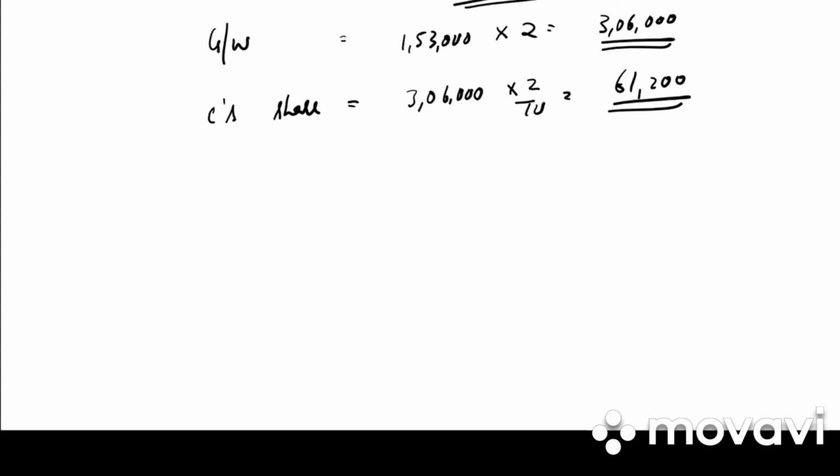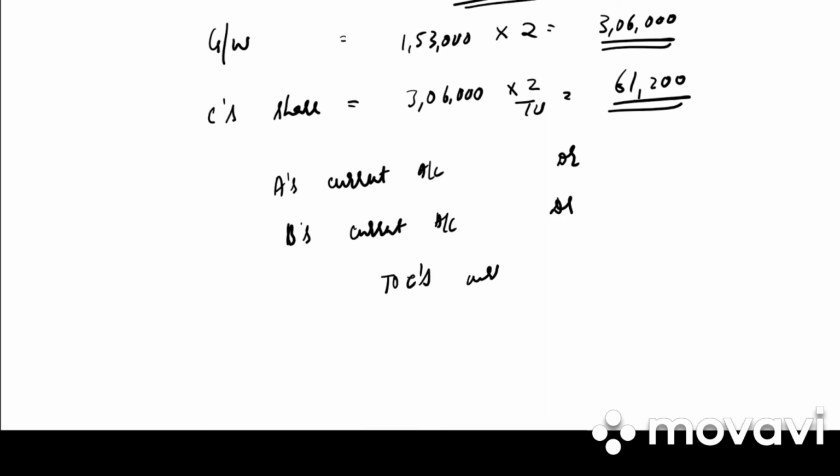This 61,200 will be divided among the old partners in the gaining ratio. So A's current account debited, B's current account debited, to C's current account. 61,200 into 5 by 8.